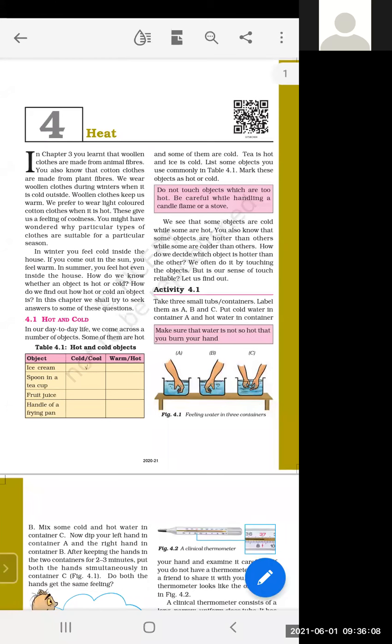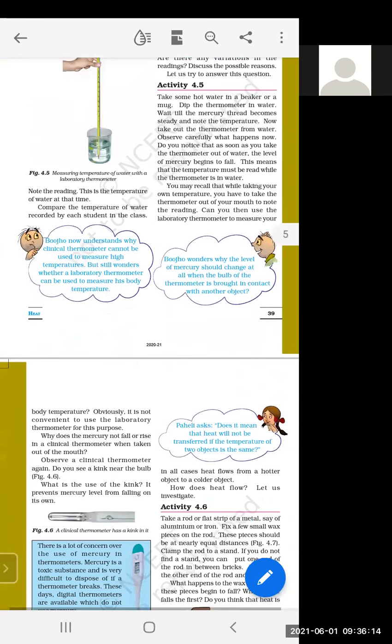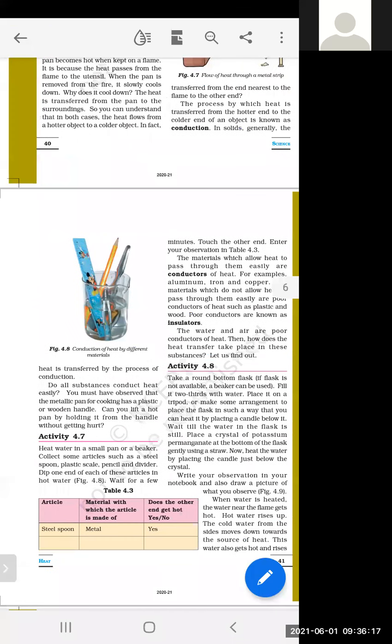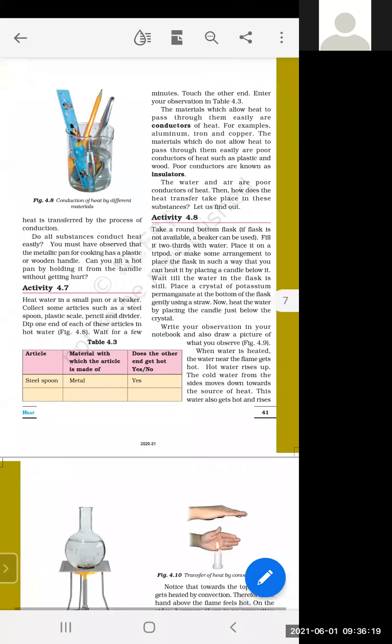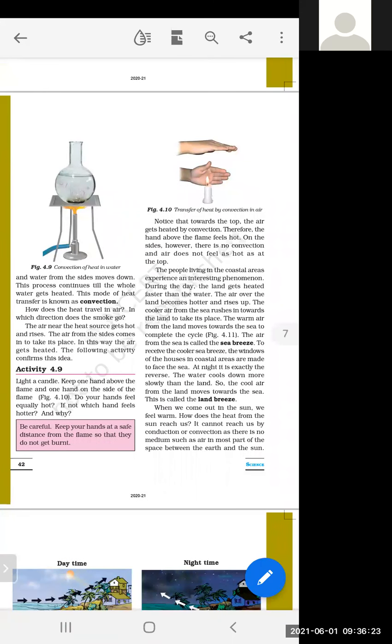First, I'm going to revise the topic which we have covered in the previous lecture. We have learnt about the modes of transfer of heat. The first type is conduction, the mode of transfer of heat in solids.